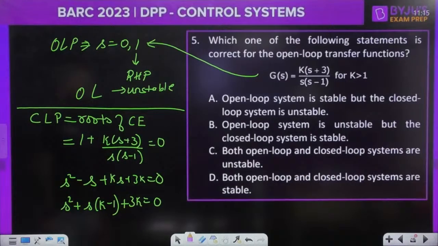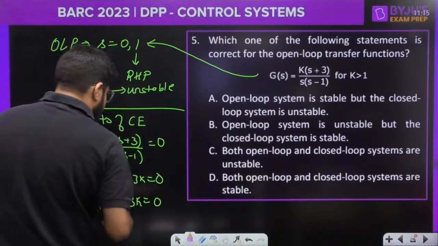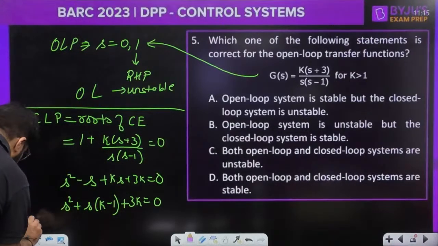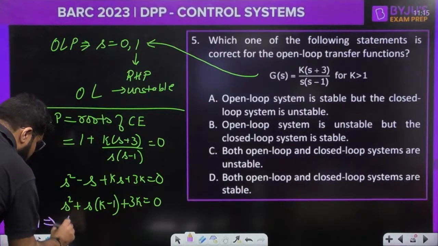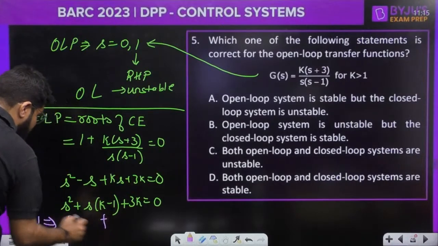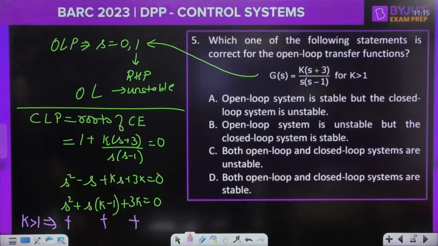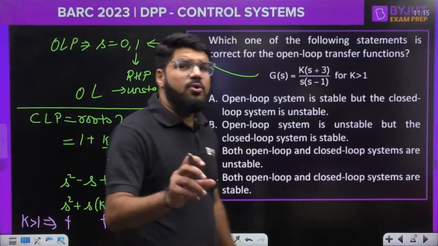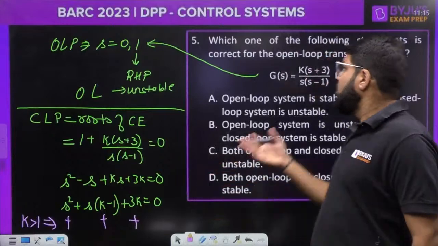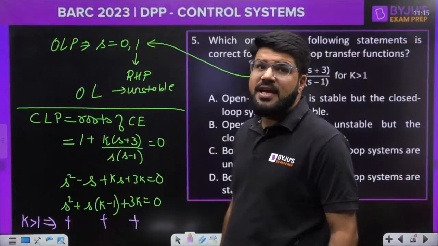Now, for k greater than 1, it is clearly mentioned k greater than 1. So, ये तो positive ही हो गया. K minus 1 will also be positive because k is greater than 1, so of course it is positive. So, 3k is also positive. So, do I need to go to the RH? Actually not required, because all the coefficients are of the same sign.